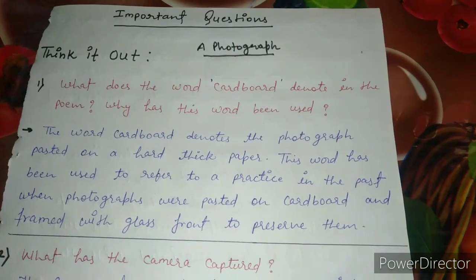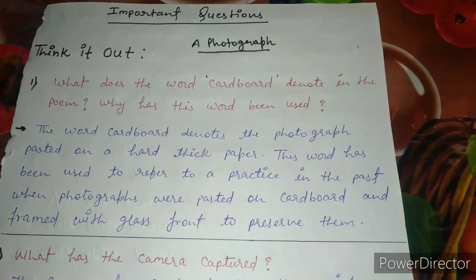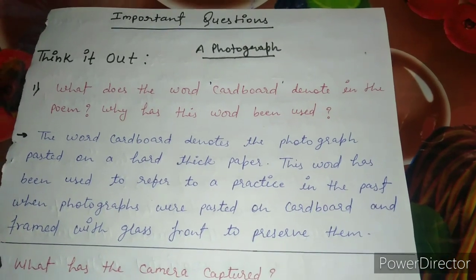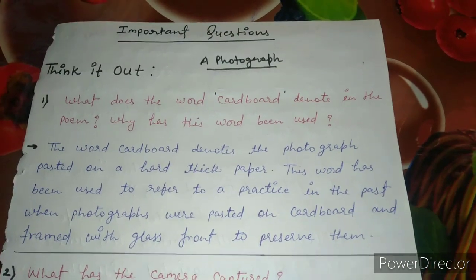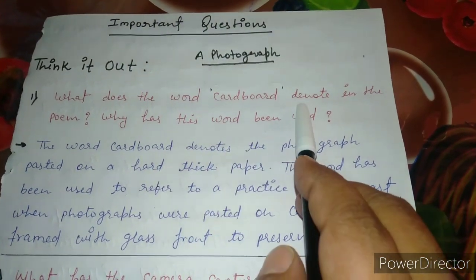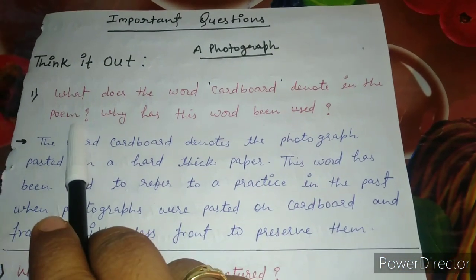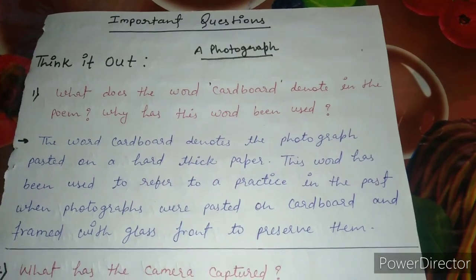The very first question is related to the cardboard, that in the poem there was a word cardboard. Let us understand it. What does the word cardboard denote in the poem? Why has this word been used?